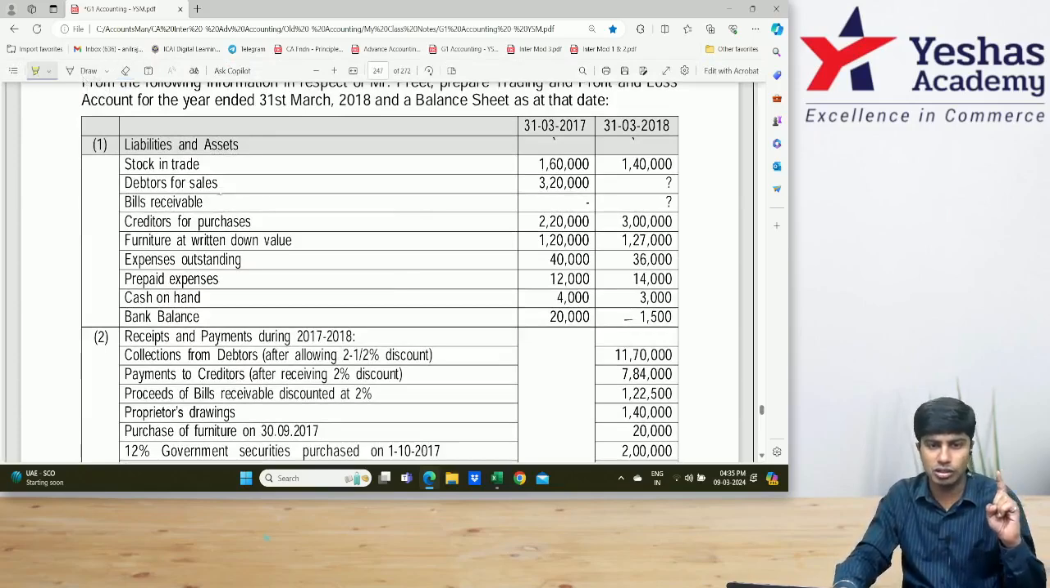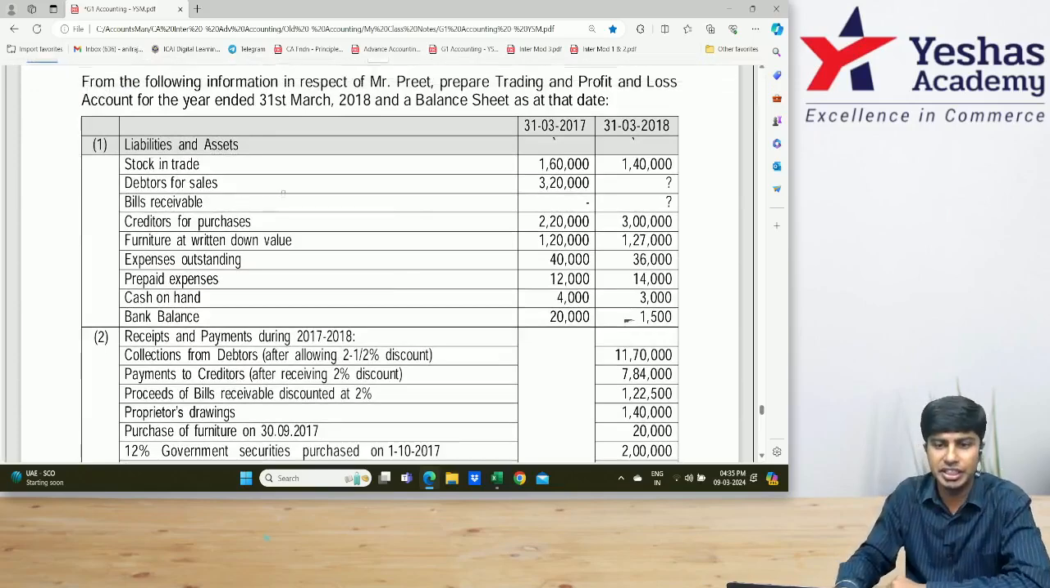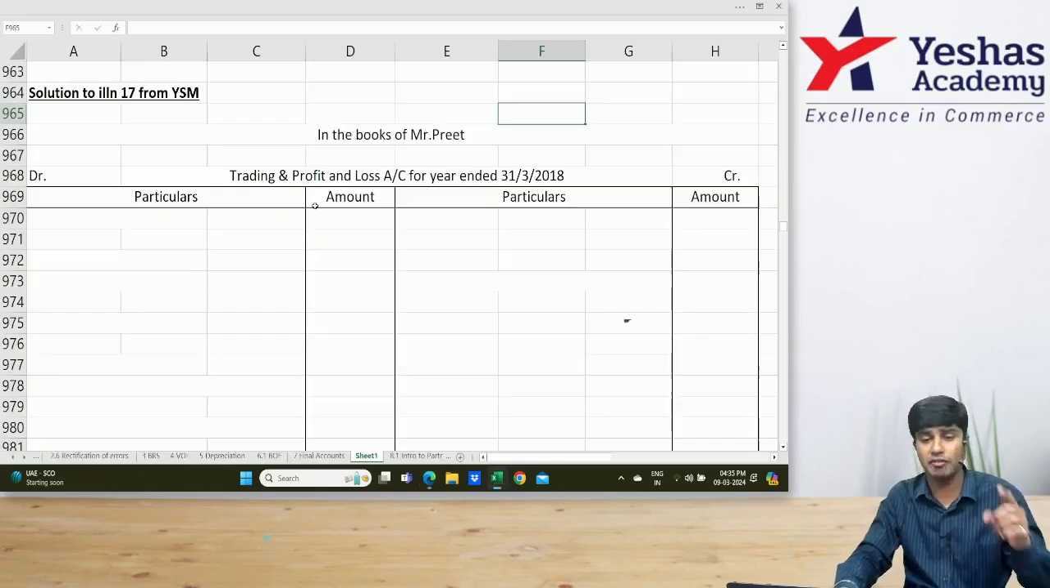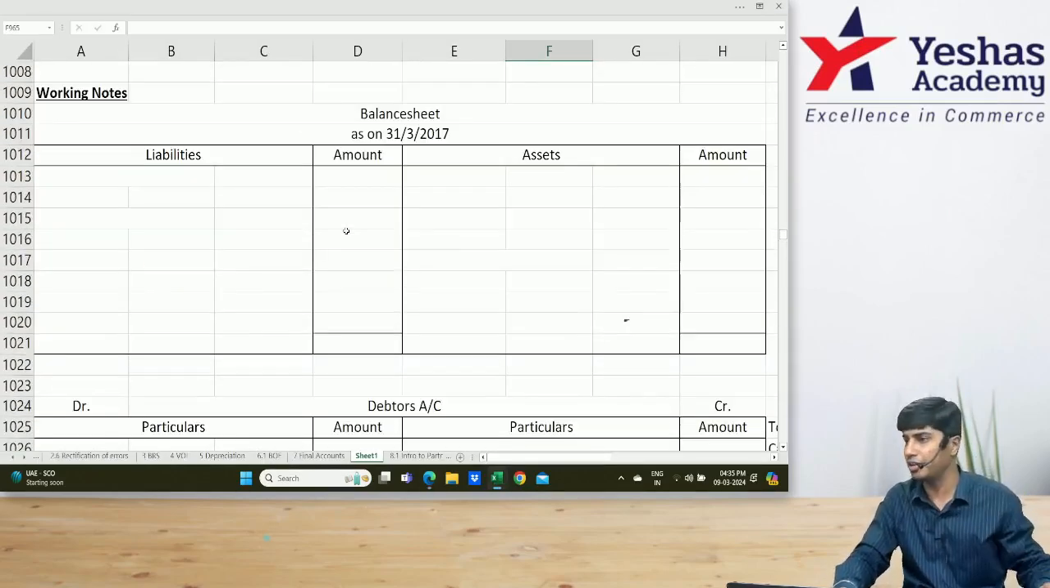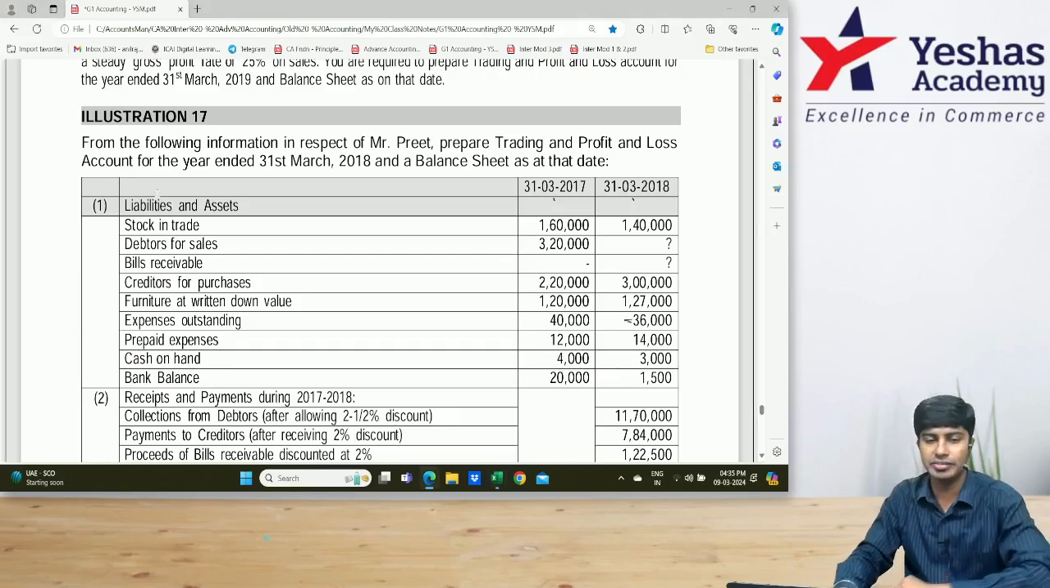So we will write the format of trading, P&L, balance sheet, opening balance sheet, closing balance sheet. Ready? Is it ready? Are you ready?